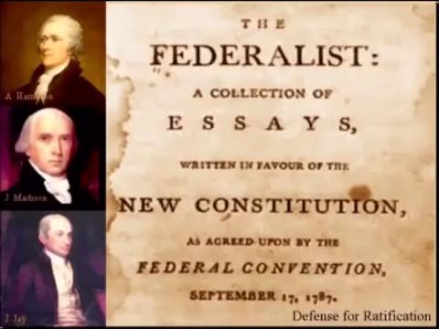The Federalist Papers were written in the late 1780s, like around 1787 or 1788. They were written by, as you can see in this picture, Alexander Hamilton, James Madison, and John Jay. There were actually 3 versions of the Federalist Papers written, and Americans didn't know the real authors at first until the edition in 1818 came out.